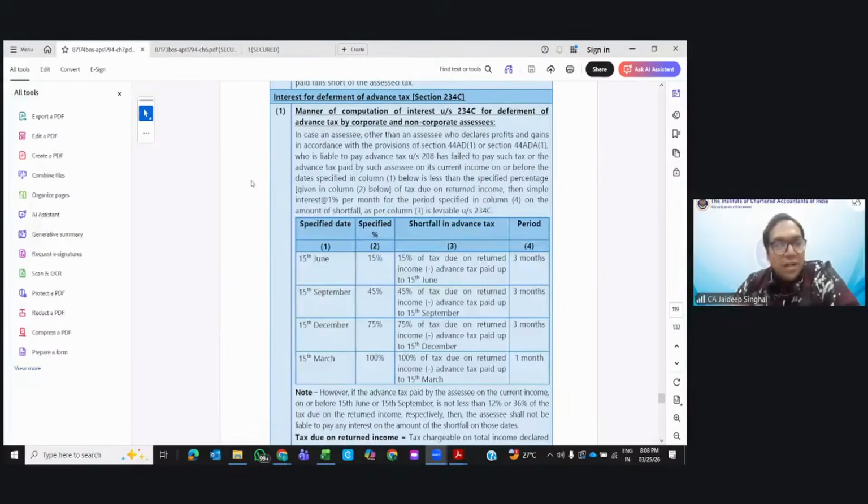Okay, let me take some doubts first, then I'll come to it. Firstly, let's solve the technical doubt. Advance tax is deducted in a progressive manner. Advance tax is 15, 45, 75 and 100%. We have seen the calculation as well, Kuldeep, right?